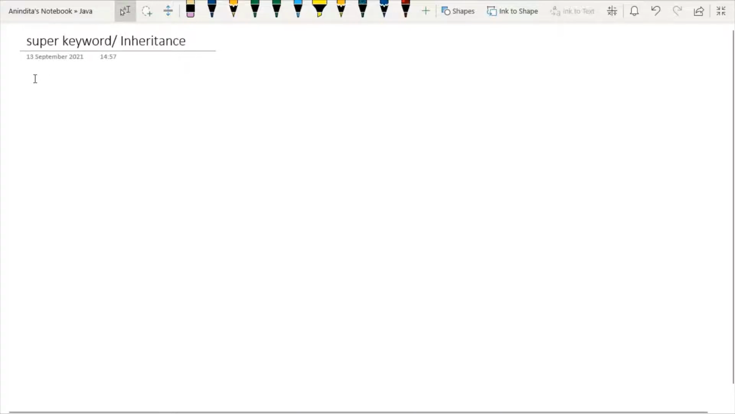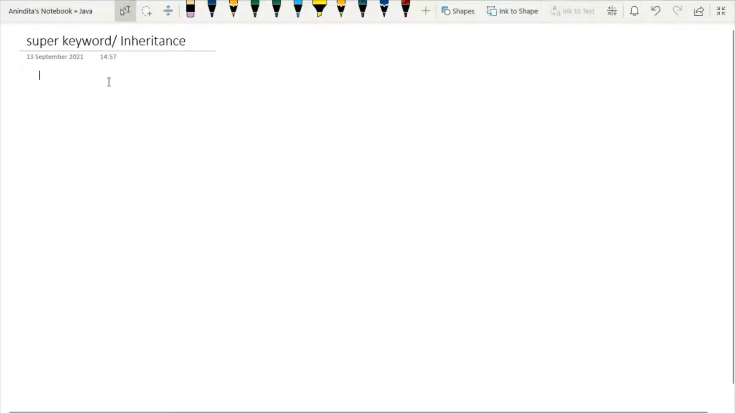So what is inheritance in Java in one word? It's a very simple logic: inheritance in Java acts as a mechanism in which one object acquires the property and behavior of the parent object.